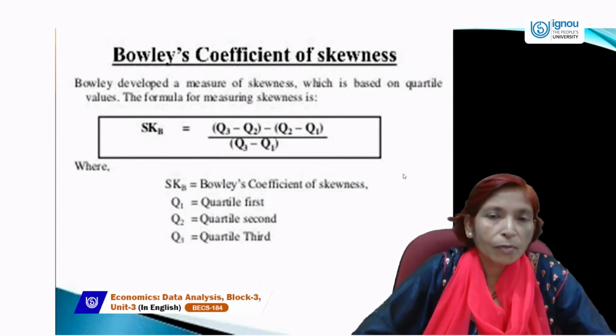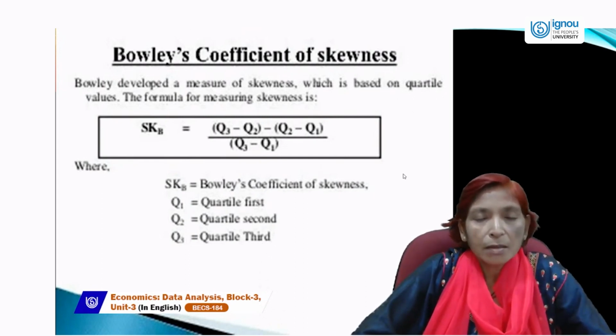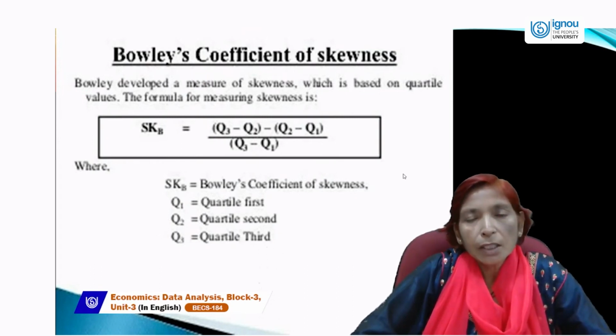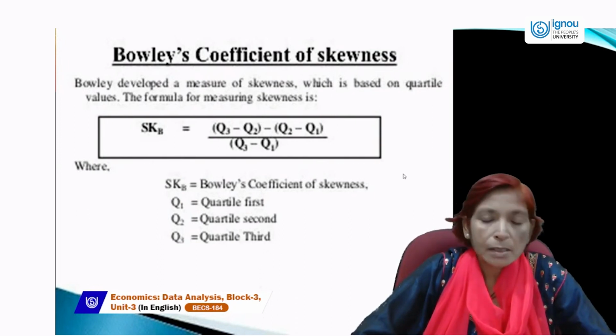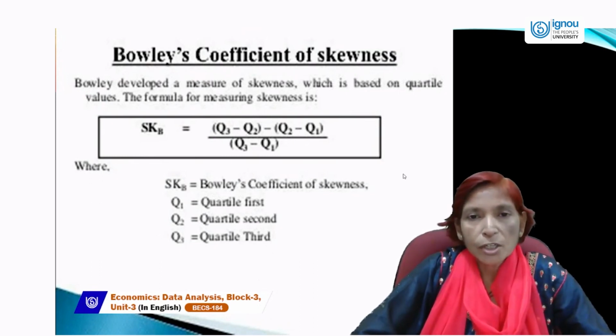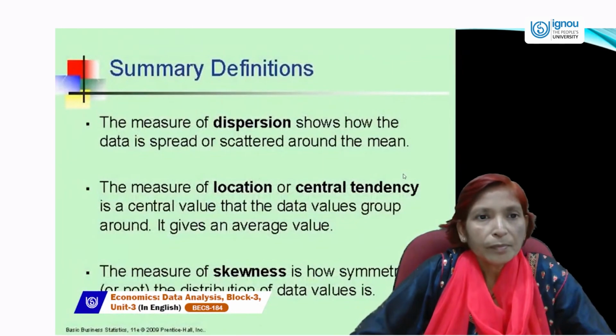In Karl Pearson's coefficient of skewness, we take mean minus mode divided by standard deviation. But in Bowley's coefficient, we take (Q3 minus Q2) minus (Q2 minus Q1) divided by Q3 minus Q1. So this is a very simple formula for estimating skewness.